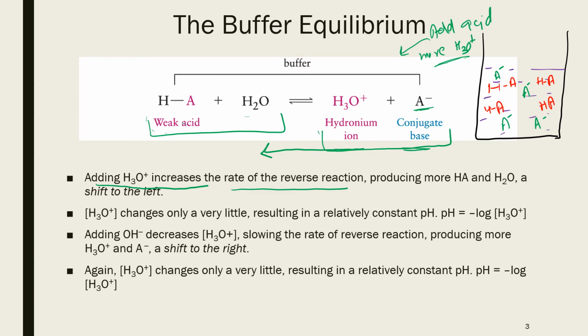So in doing so, the solution essentially removed whatever extra H3O positive was added. Those were removed by shifting the equilibrium to the backward direction. So if any extra H3O or any extra added acid was removed, the pH will not change. So that's how this buffer will resist the change of pH on addition of acid.